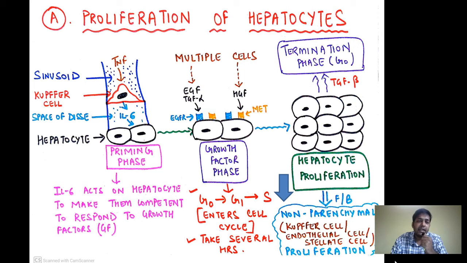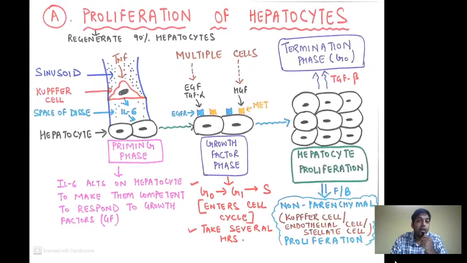Once the entire process of proliferation has been completed, it has to be controlled. So there is a release of TGF beta, which leads to the termination phase, wherein the hepatocytes again become stable or quiescent and go into the G0 phase. So this is all about the proliferation of the hepatocyte.